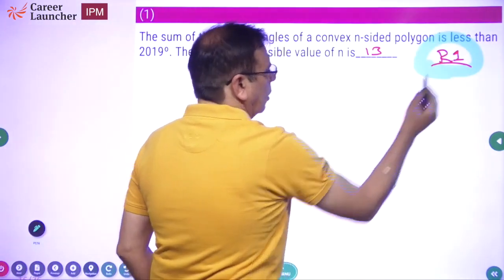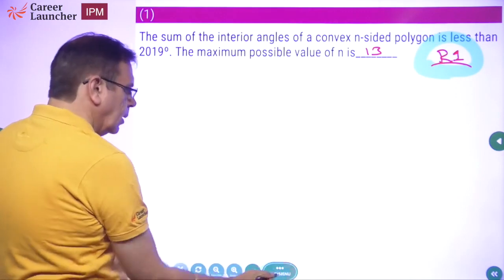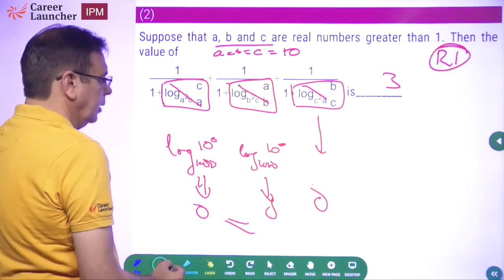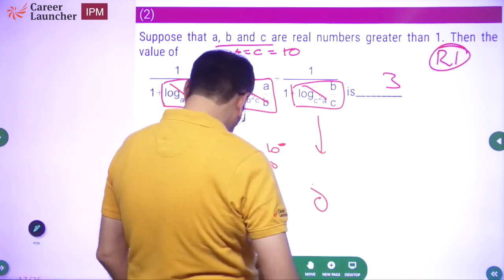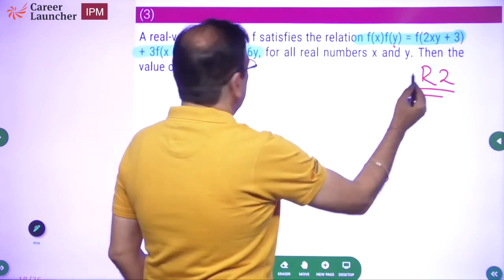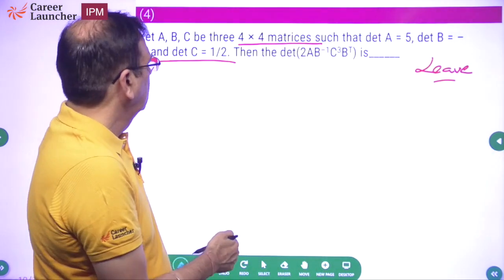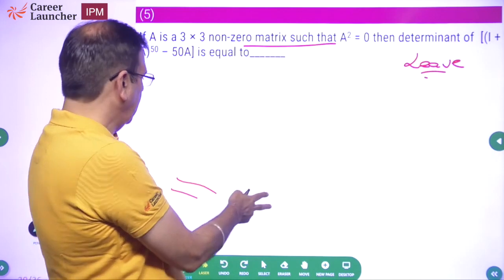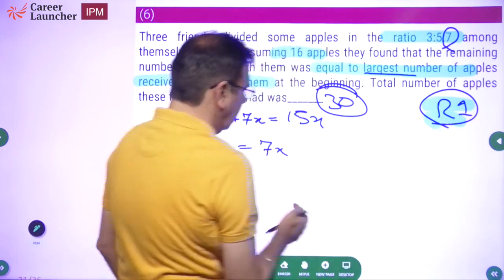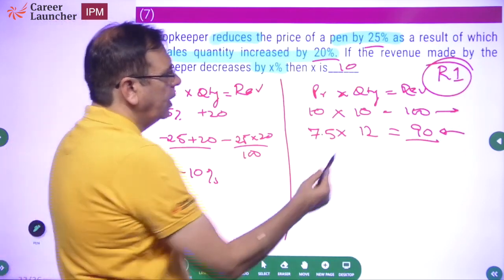Okay, this is 1. 2. Okay, let me take this, highlighted. 2. 3, this we have left, this we have left, this we have left, 3, okay, 3 we have done, 4 we have done,